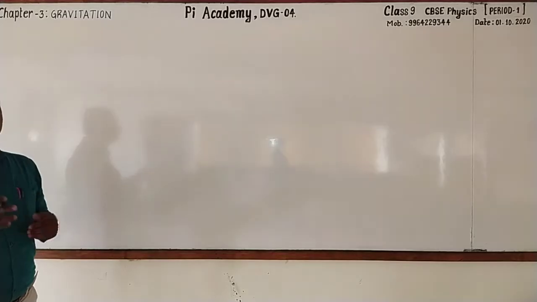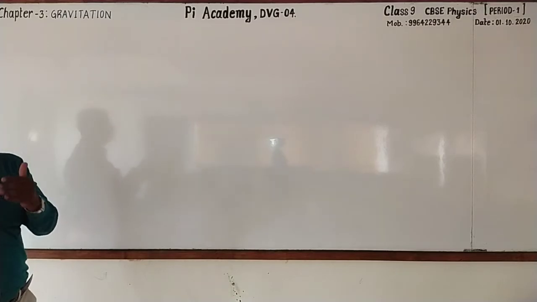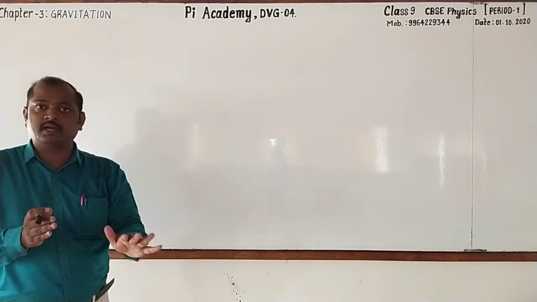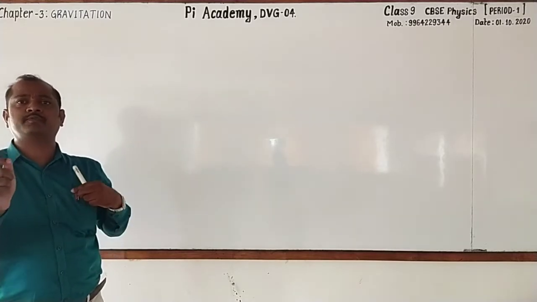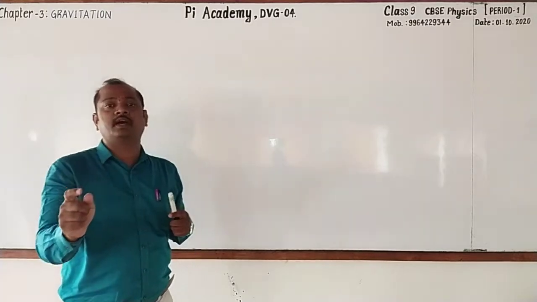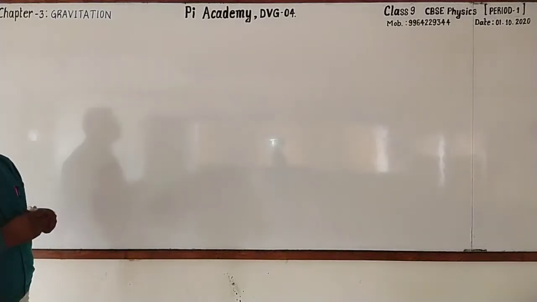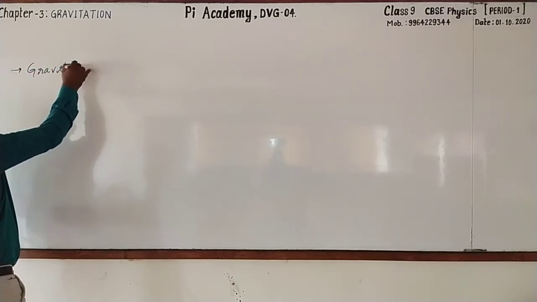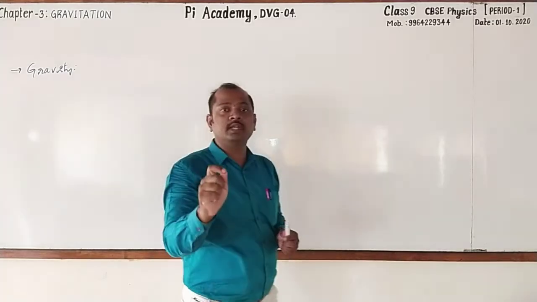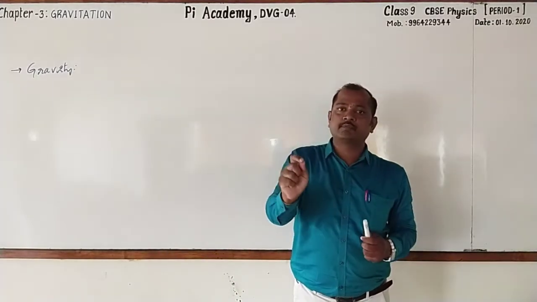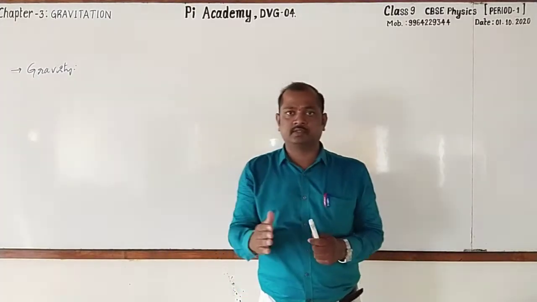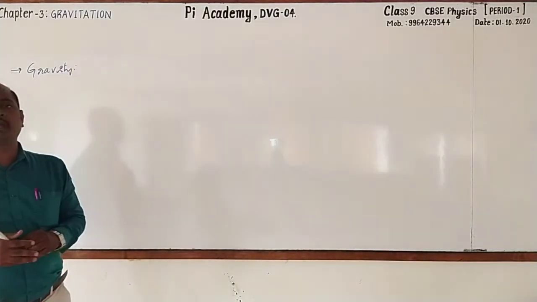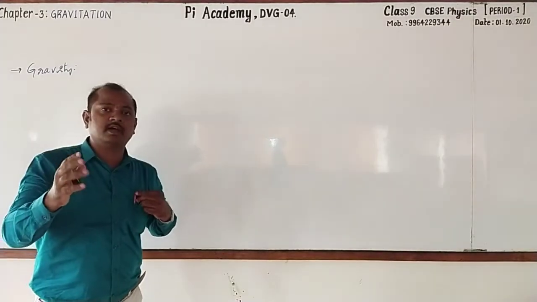Look here. Here in the first 3 examples, the gravitational force is acting between the objects and the earth. If that force of attraction is there between the object and the earth, then we call that as the word that is gravity. Gravity, this word is related to only the earth. That is, the force of attraction between the objects and the earth is called gravity. The word gravity was first used by a great scientist, Sir Isaac Newton.